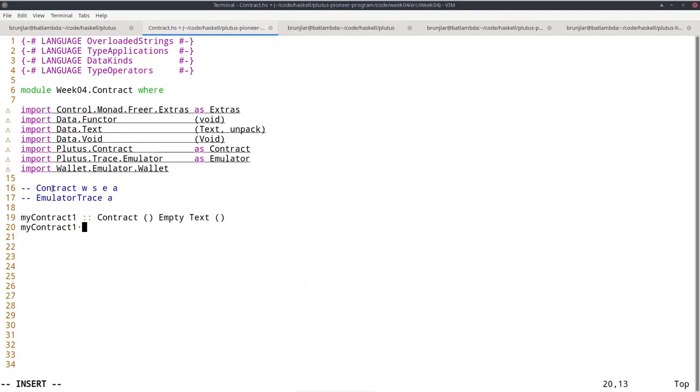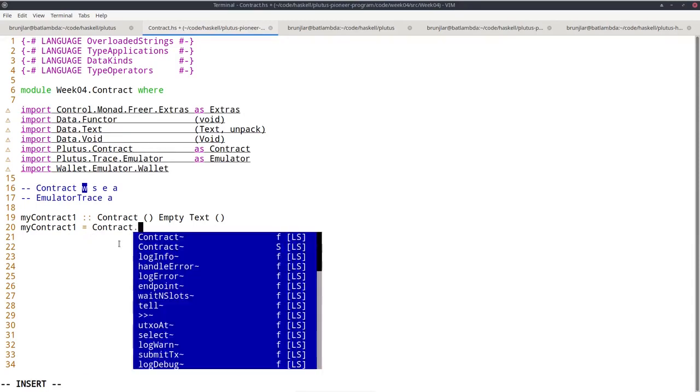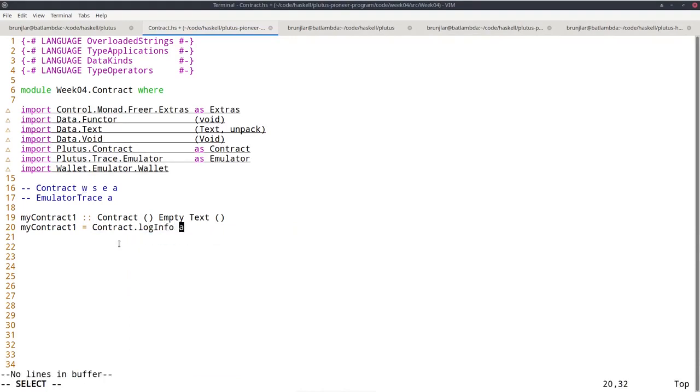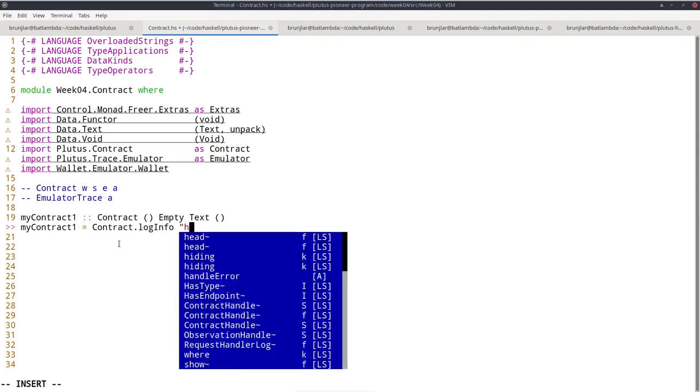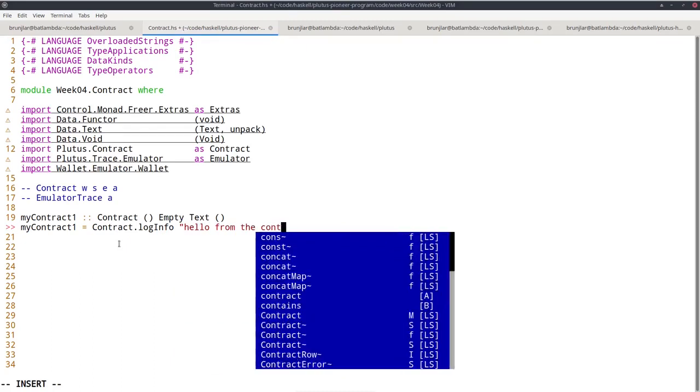And the very first thing we can do is simply log a message. This is not to be confused with making use of this W feature. This is just really logging, as we have seen before. So for that I can use Contract.logInfo, and now I need a string, or more generally, I can use anything that's serializable, that has a ToJSON instance. So let's say "Hello from the contract".